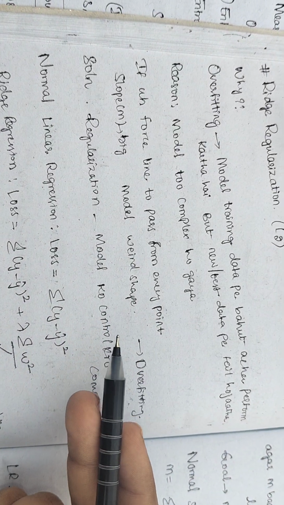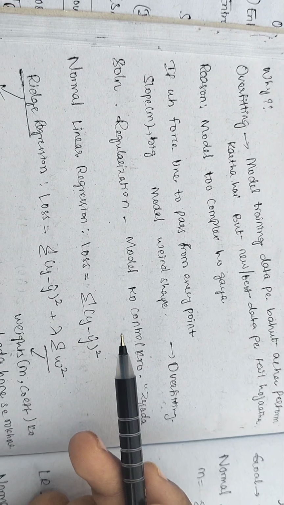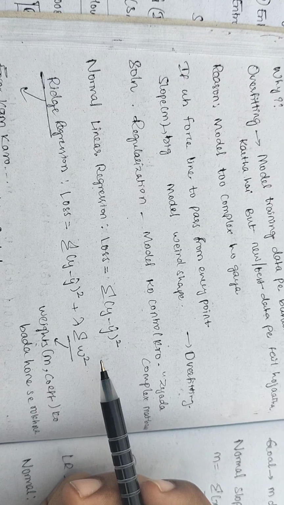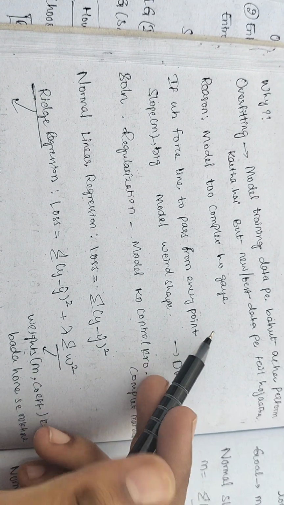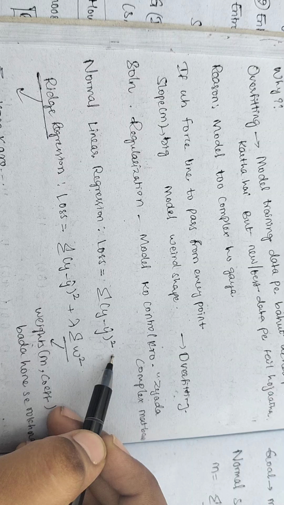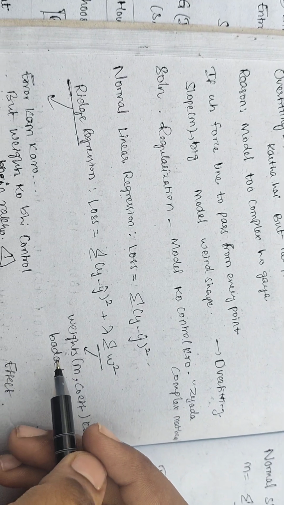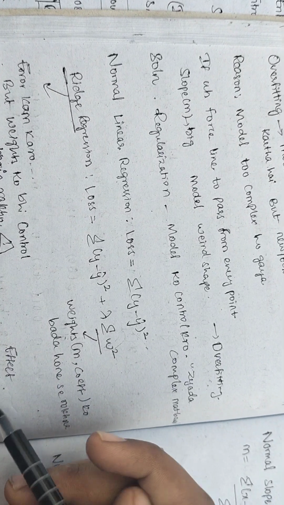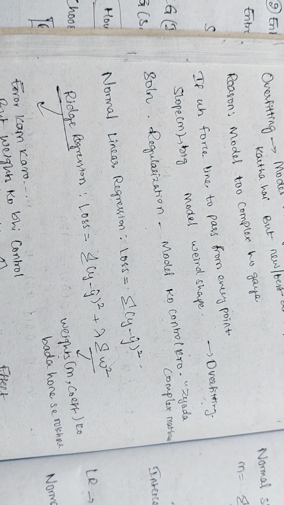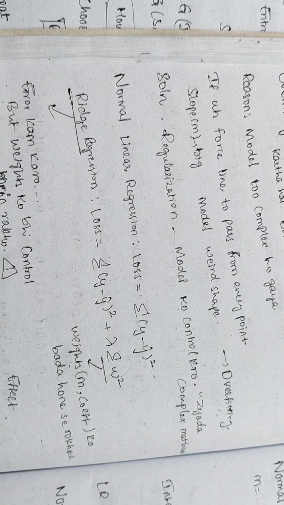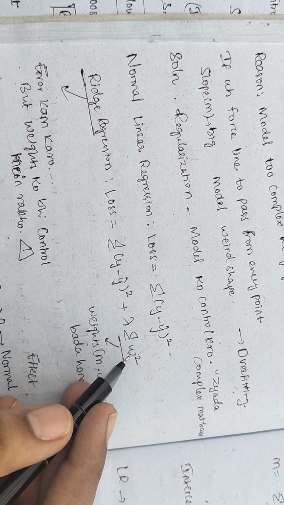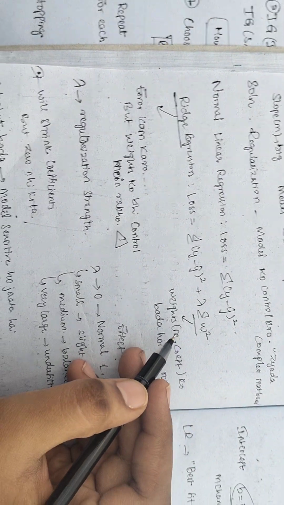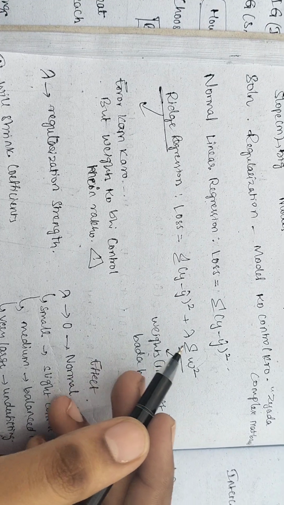Ridge regression adds a penalty to the loss function. This is the loss function, okay? It adds the penalty to it. Normal linear regression is just finding the error, that's it. But here it will additionally add the penalty for the weights. The extra term, lambda times the summation of w squared, penalizes large weights and forces weights to stay small. It will not allow the weights to increase.